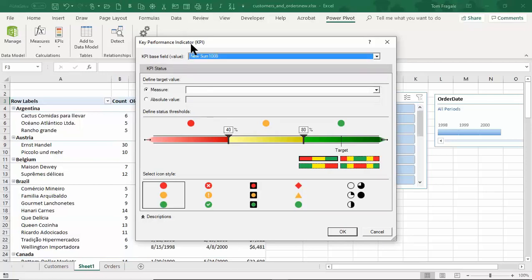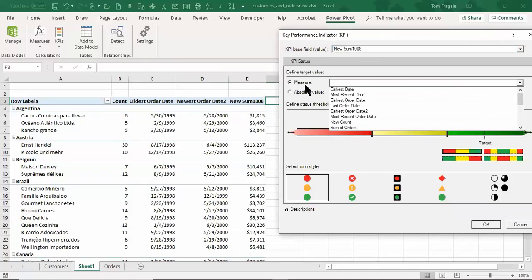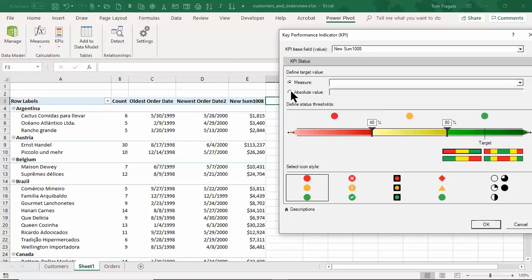Now let me take a look at these numbers here. Okay, so let's say if it's less than $5,000, we want those to be in red. If it's between 5 and 10, we'll make those yellow, and above 10, we'll make it green. So I'm going to come over here. Now I could compare it to another measure. That one's asking for a different measure, but in this case, I'll go with the absolute value, and I'll type in 10,000 as my base.